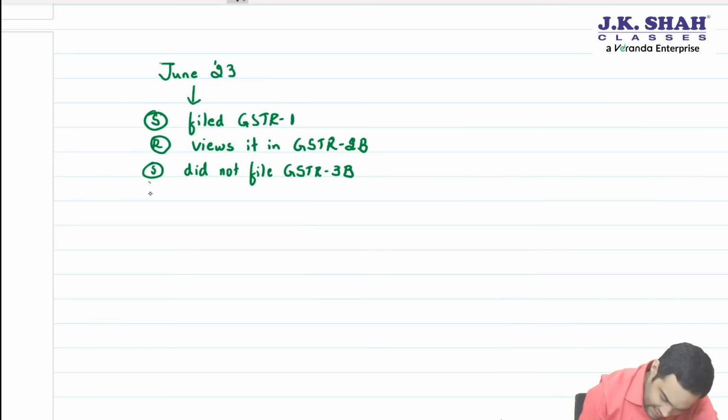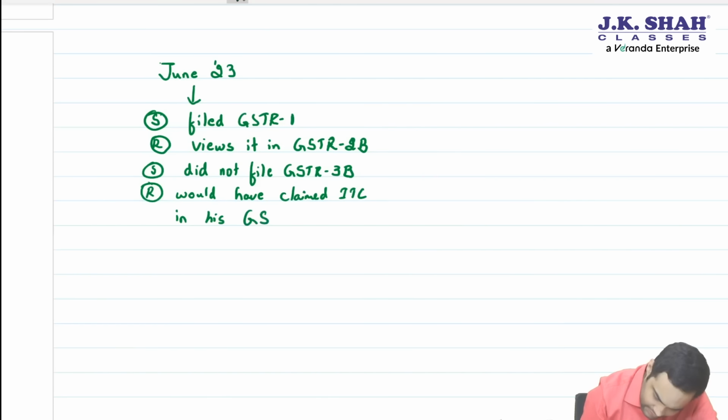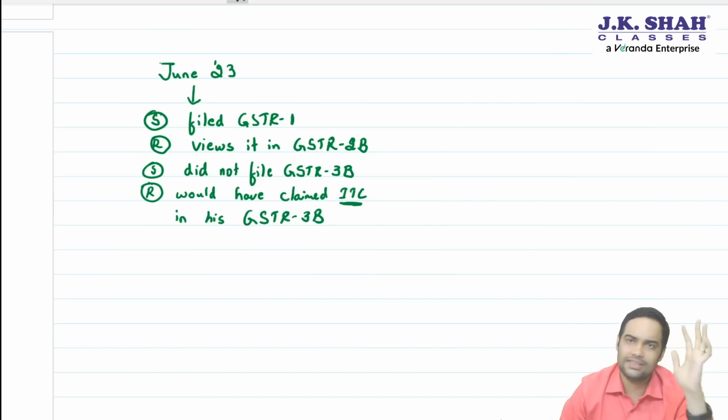But even without this, recipient would have claimed ITC in his GSTR 3B. Recipient would have claimed, sir? Yes, because section 41 allows ITC to be claimed on self-assessed basis.